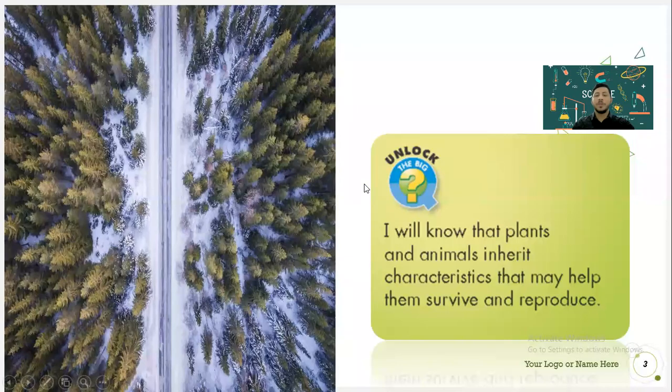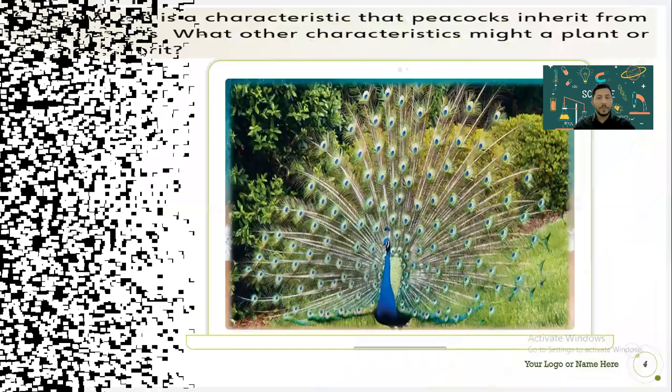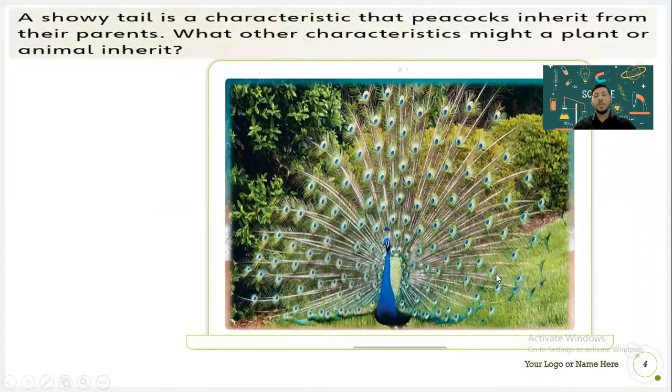What is our lesson objective for today? Today, inshallah, we will know that plants and animals inherit characteristics that may help them to survive and reproduce. For example, the peacock here inherits the showy, bright-colored tail from its parents that helps it to attract mates.